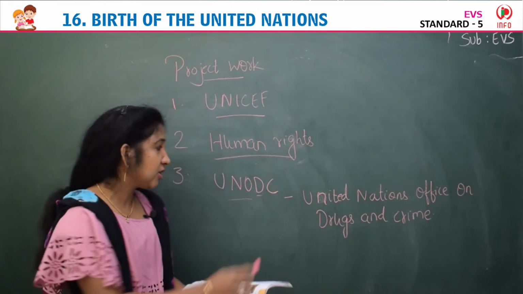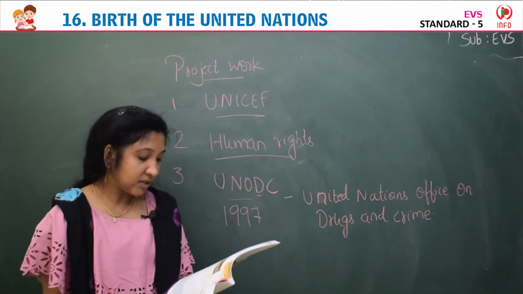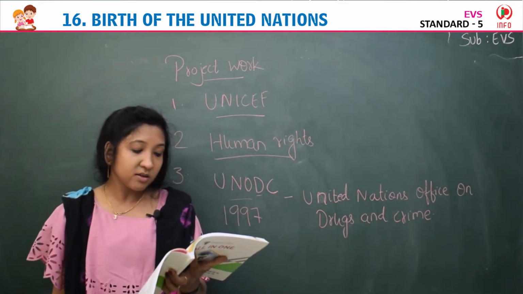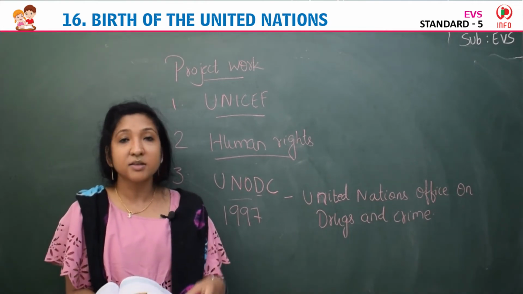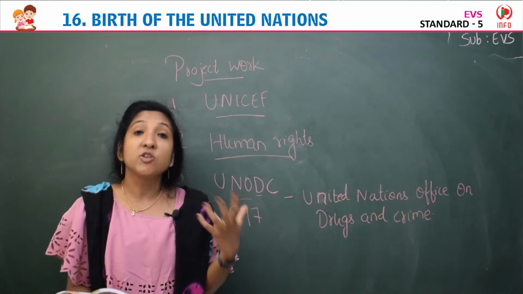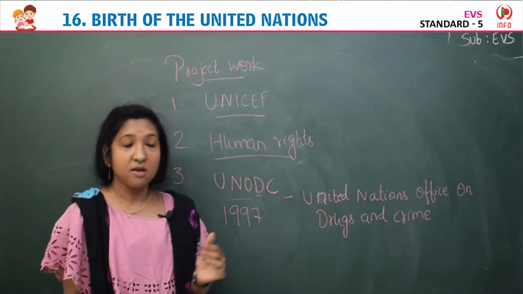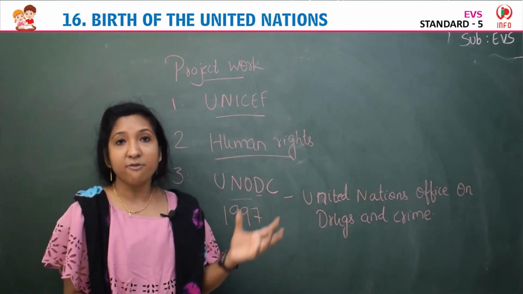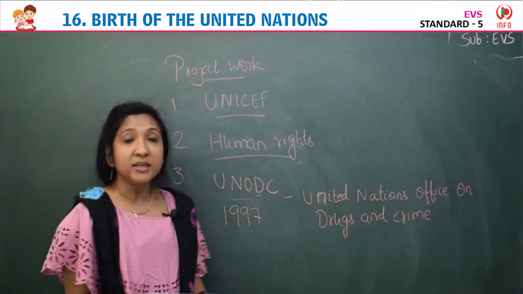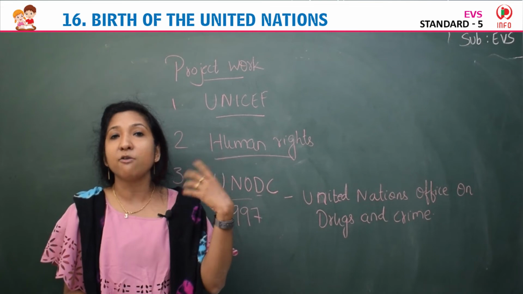It was established in the year 1997. Its headquarters is at Kenya, and mainly they wanted to prevent the overuse, excessive use of drugs, and to prevent and reduce crimes. They have formed this office also to prevent the illegal dealing of goods.